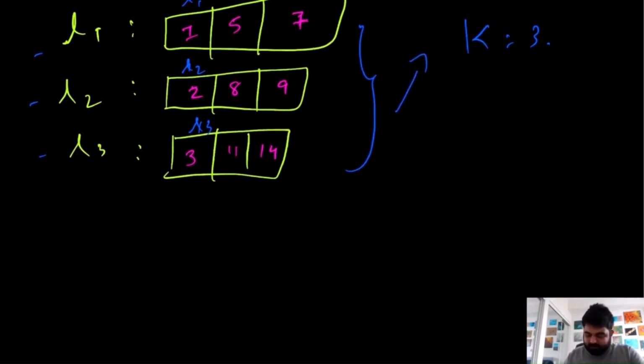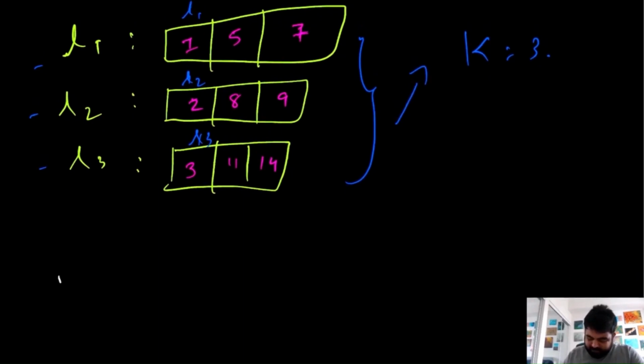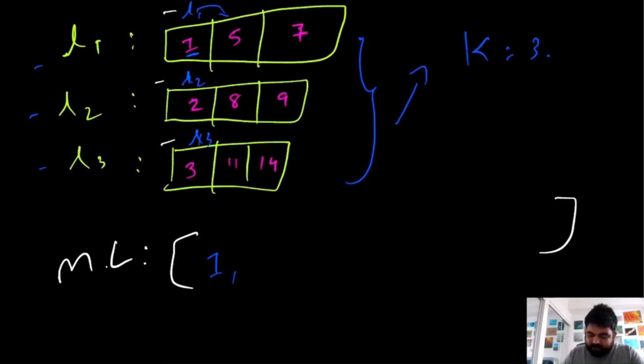So the approach that comes to mind is, let's create our merge list, and at any point we are going to compare all the values between L1, L2 and L3, and whichever is the smallest we are going to pick that one. In this case, the smallest value is 1, so we'll pick 1 over here, and then we will update the value of L1. L2 and L3 will still remain the same.